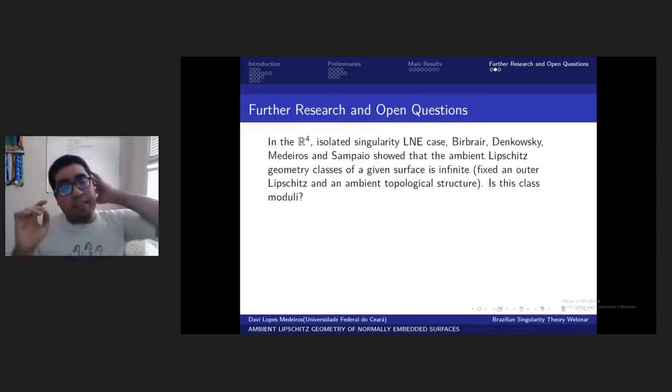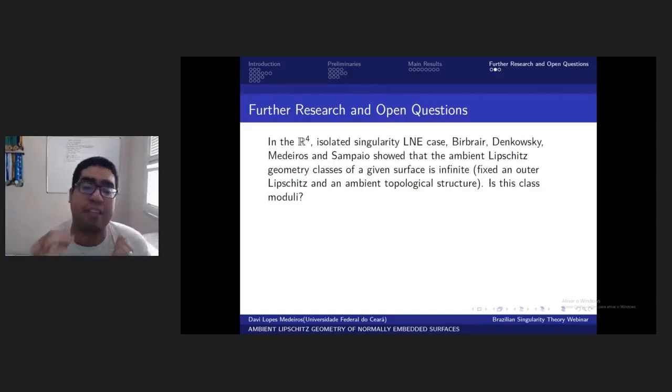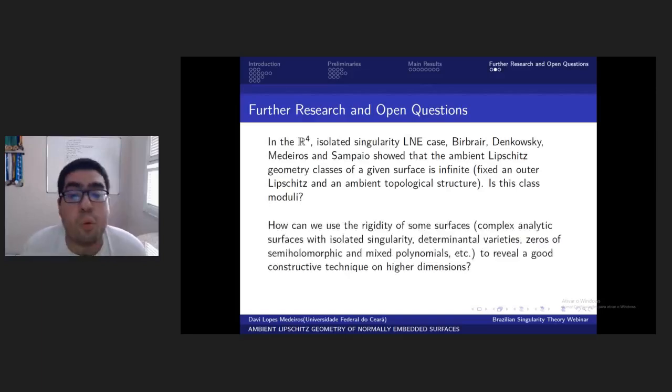Okay, but in R4, even in the isolated singularity LNE case, by the previous result that Birbrair, Denkowski, Sampaio, and myself proved, the set of ambient Lipschitz geometry classes is infinite, because for every knot you can construct an ambient Lipschitz structure. But one question arises: is this class a moduli space? How can we combine these to make a complete classification theorem for R4? So this question is still open, okay?